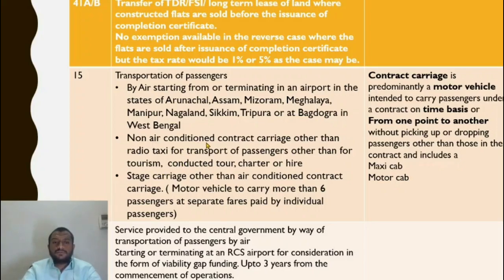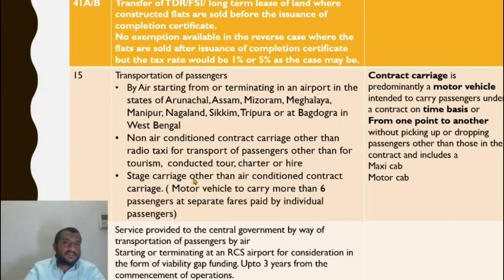hire. So if it is an air conditioned contract carriage, let us say a bus is being taken on rent for transport of passengers from here to Delhi. So Volvo bus is going. Here, if it is non-air conditioned, it is exempt. But if it is for tourism, conducted tour or charter or hire, then it is taxable. Stage carriage.